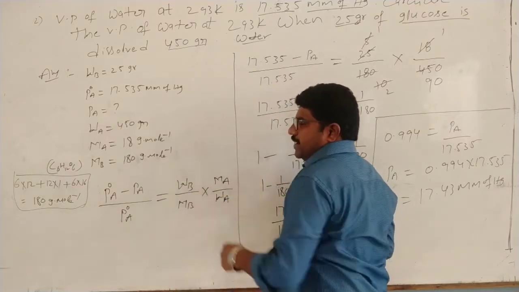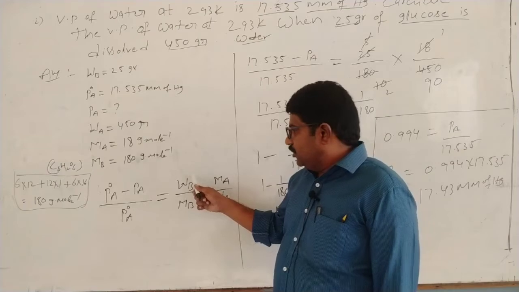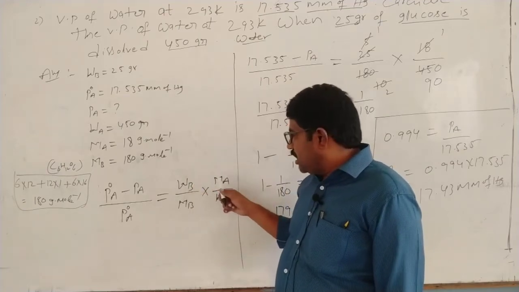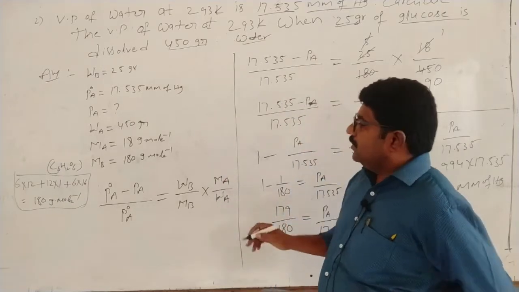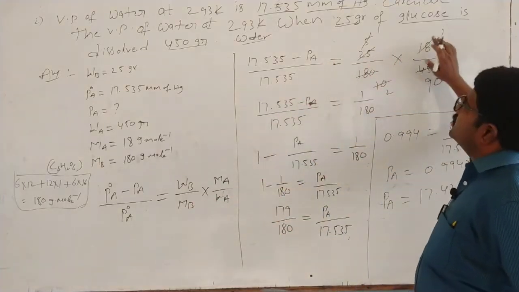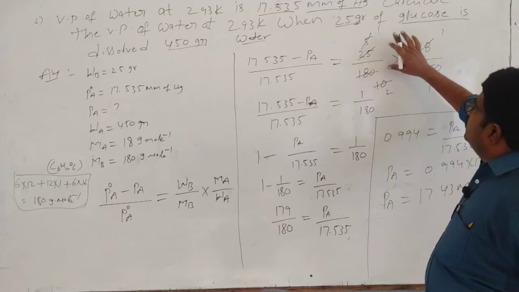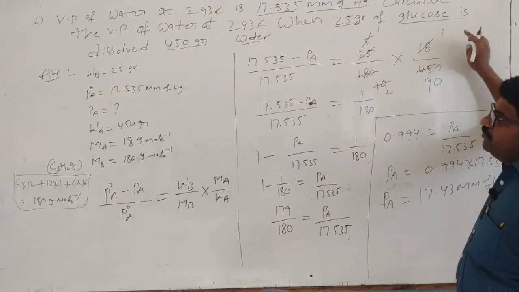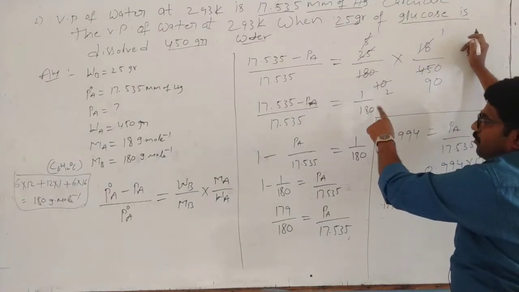Now all values are there, so by using the Raoult's law formula: (P naught A minus Pa) by P naught A is equal to weight of solute by molecular weight of solute, into molecular weight of solvent by weight of the solvent. Now we substitute: 25 by 180 into 18 by 450. After simplification, this value is equal to 1 by 180.